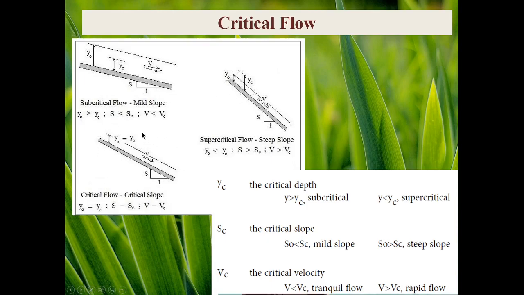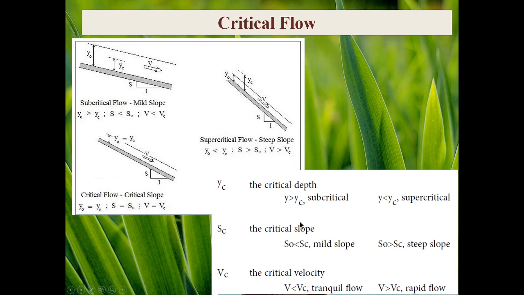And the critical flow is just when the velocity of flow equals the celerity, and in that case, flow depth will be equal to the critical depth. The other characteristic of a channel is channel slope.